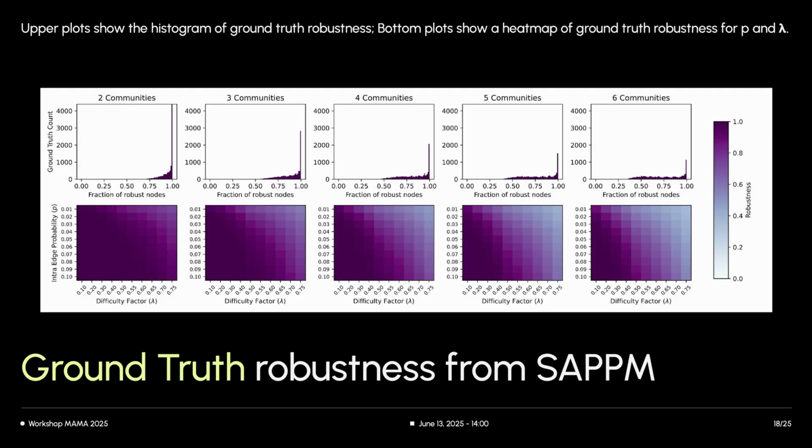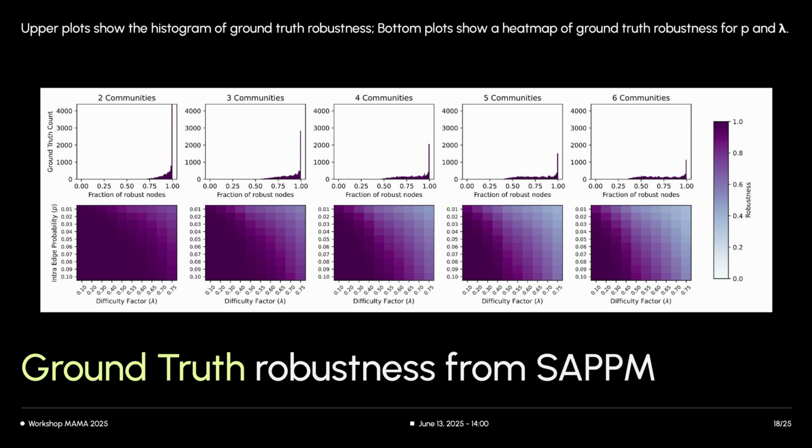This slide shows the robustness of the ground truth partitions from our SAPPM generator. The top row shows histograms of this ground truth robustness, and the bottom row displays heat maps for varying internal edge probability p and the difficulty factor lambda across different numbers of communities, from k equals 2 to k equals 6. Darker purple in the heat maps indicates a higher robustness, meaning that a larger fraction of nodes in the ground truth partition are robust according to our definition.